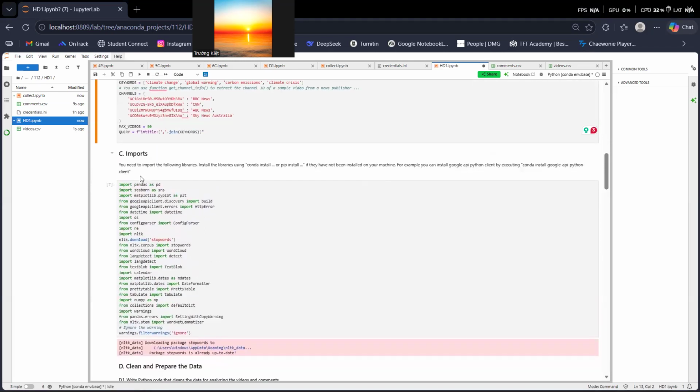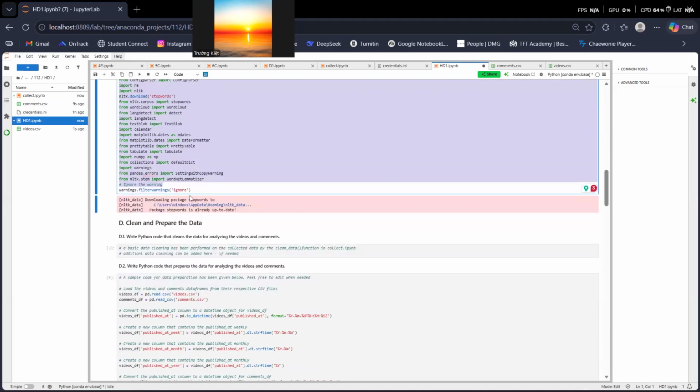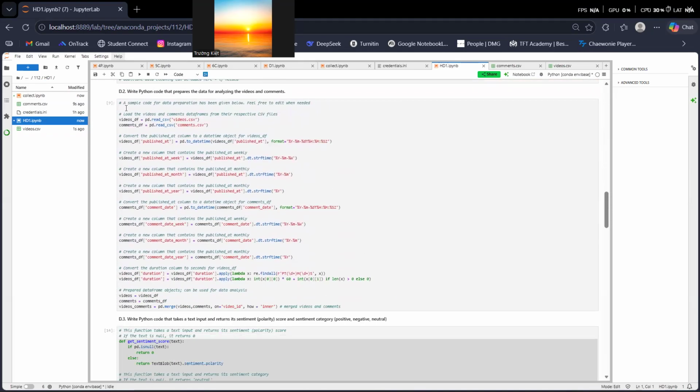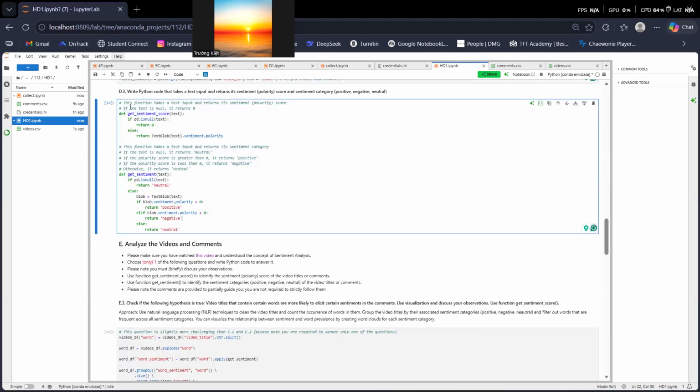And in this task, I also import some libraries for the data analysis. There is some data cleaning and preparation process that has been written before. And this is the Python function used to get the sentiment of a text.